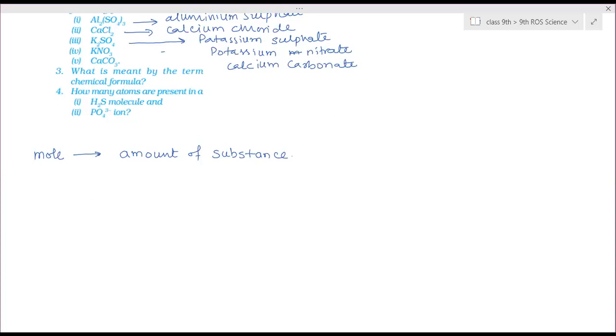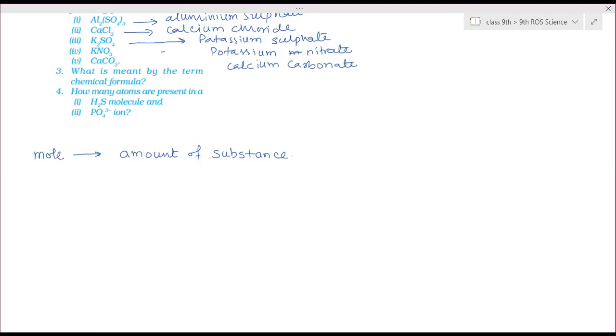how many particles? Is it possible to count? No, ma'am. How many crystals of sugar are present? Is it possible to count? No, we can't count it. The sugar crystals are so small that you are not able to, but at least you can try. If you are trying to do, you can do. But what about in case of atoms and molecules? Can you guess how many particles are present?